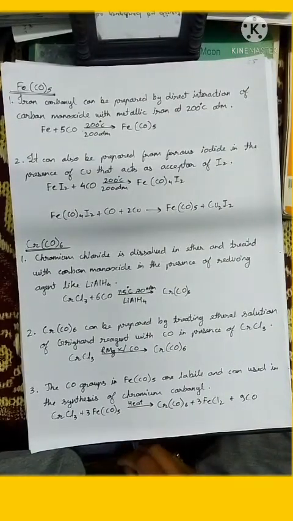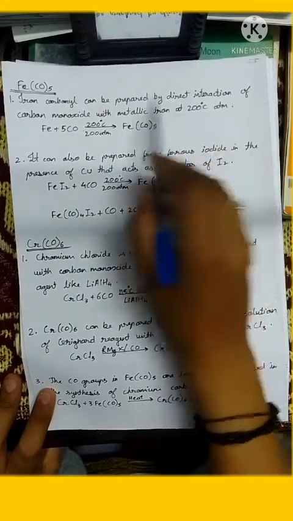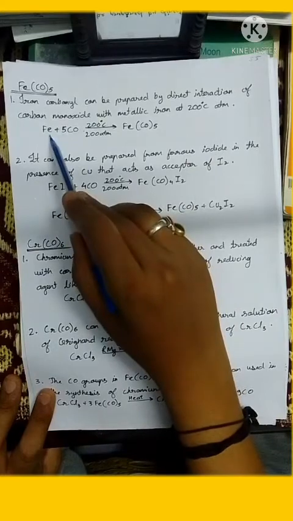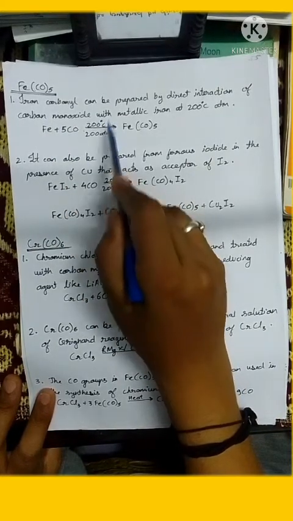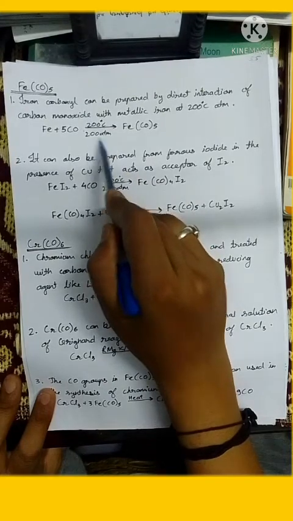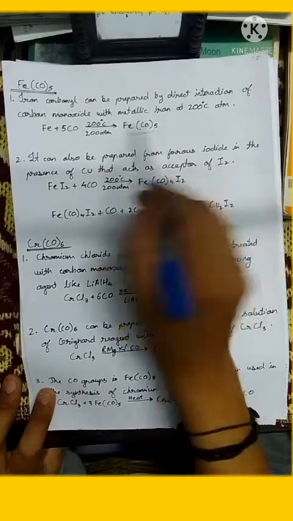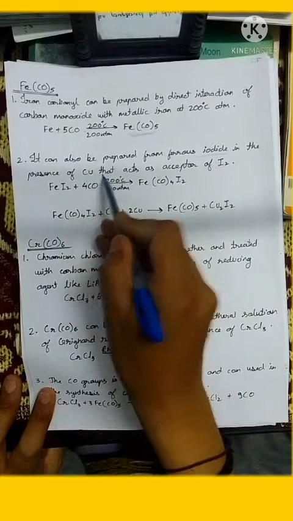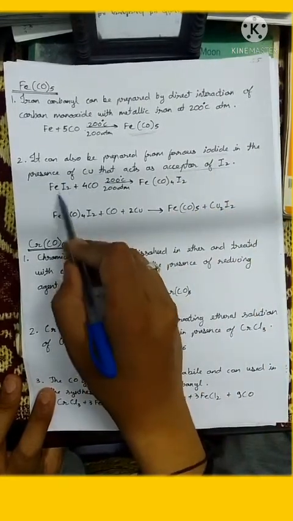Now we are going to see the synthesis of Fe(CO)5. Iron carbonyl can be prepared by direct interaction of carbon monoxide with metallic iron at 200 degrees and 200 atmospheres. So when Fe is reacted with carbon monoxide at 200 degrees centigrade and 200 atmospheres pressure, we directly get Fe(CO)5. It can also be prepared from ferrous iodide in the presence of CO that acts as an acceptor of I2.